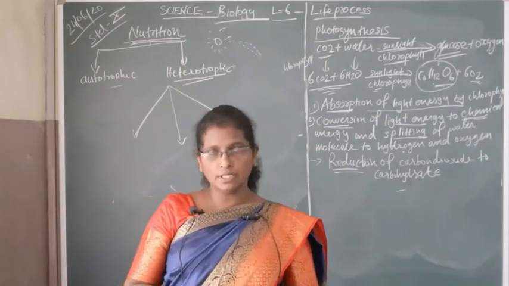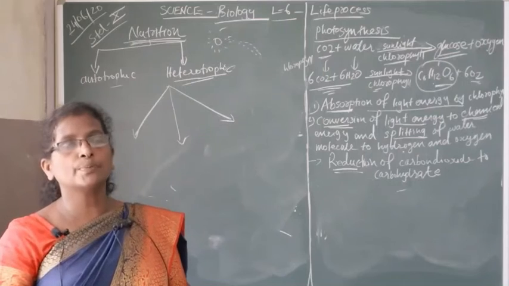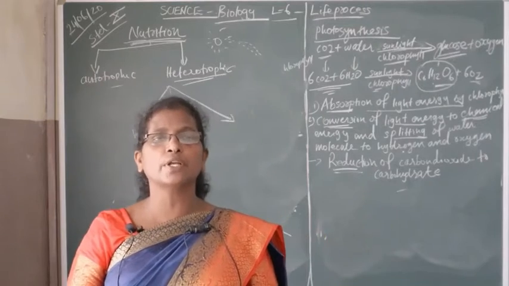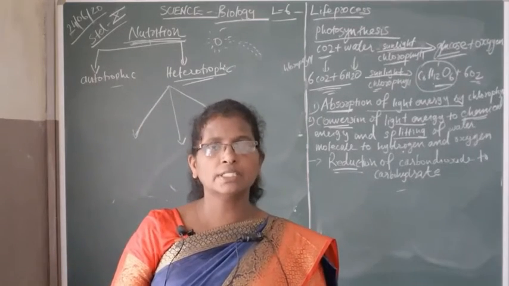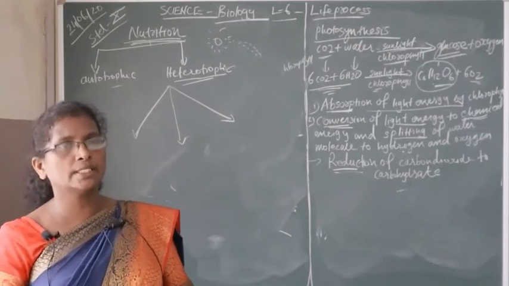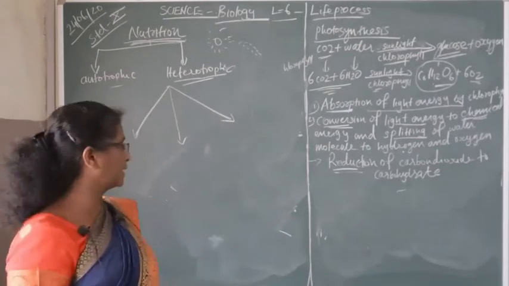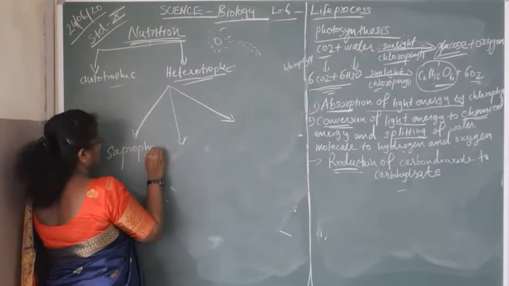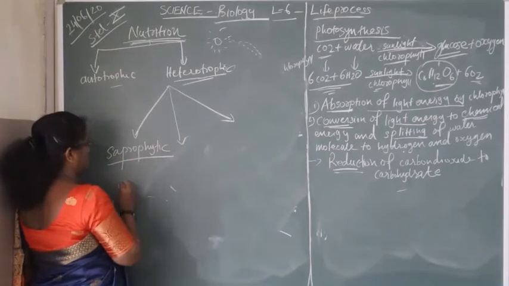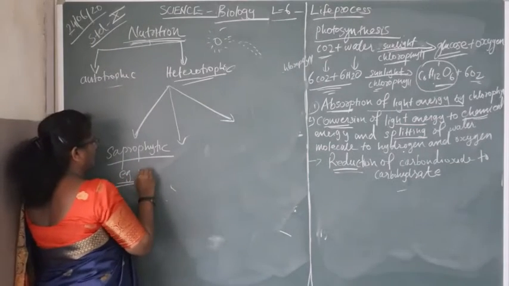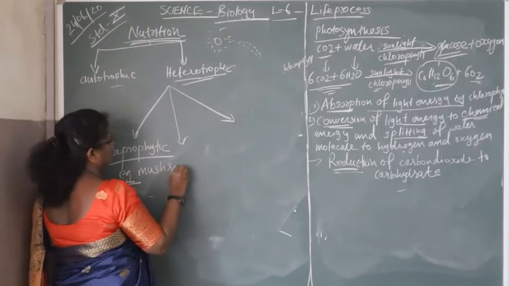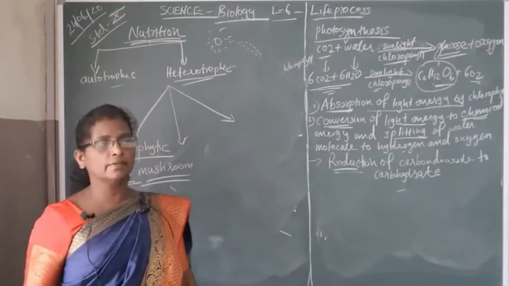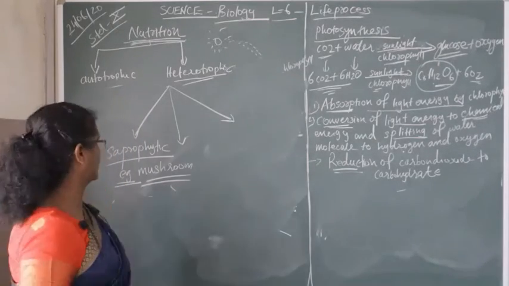The first one is called saprophytic. Saprophytic, some organisms derive their nutrition from dead and decayed matter. Students, an example is mushroom. Mushrooms take nutrition from dead and decayed matter, and that is called saprophytic nutrition. What is saprophytic nutrition? The organism derives its nutrition from dead and decayed matter.